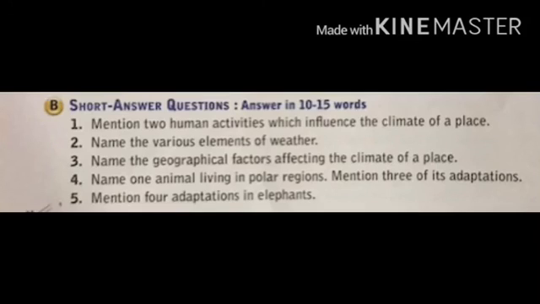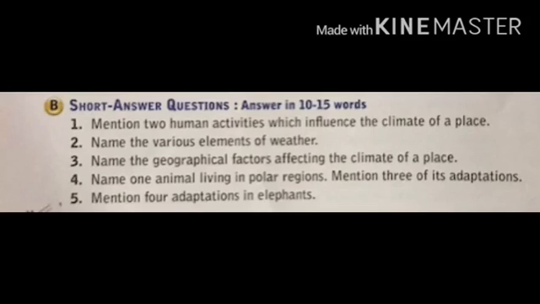Now the question number 2. Name the various elements of weather. The elements of weather are temperature, humidity, rainfall and wind speed. Name the geographical factors affecting the climate of a place. The answer is: geographical factors affecting the climate of a place are distance from the sea, ocean currents, mountains, distance from the equator, direction of the wind, etc.